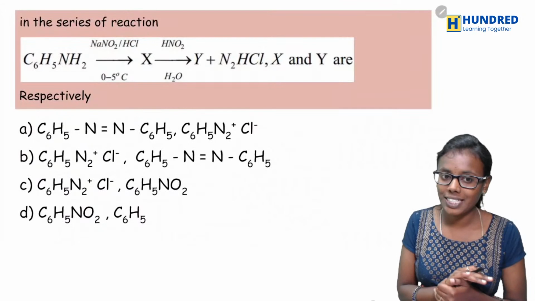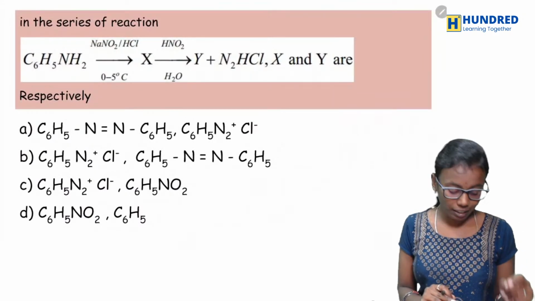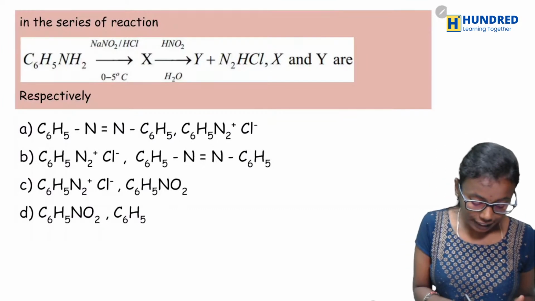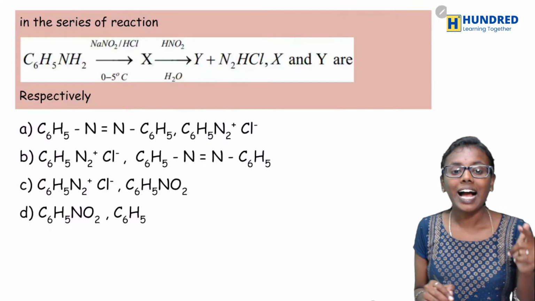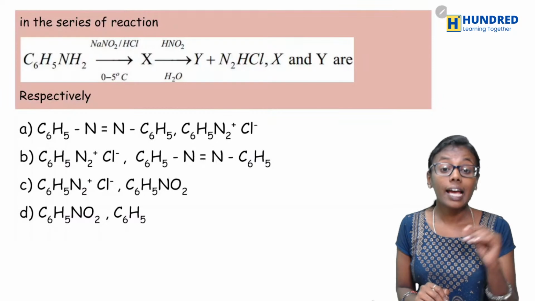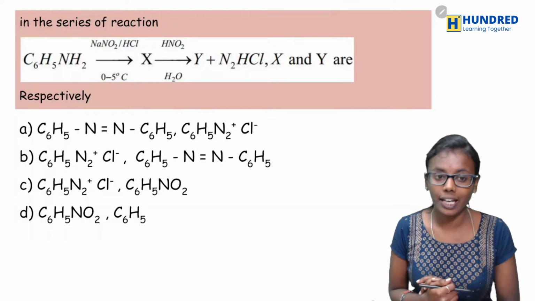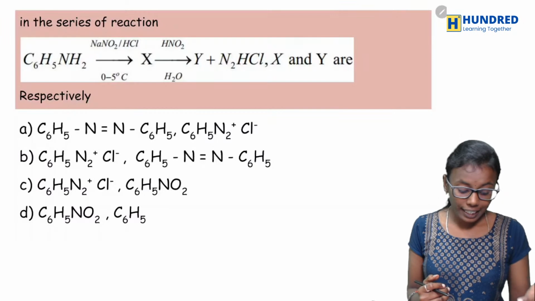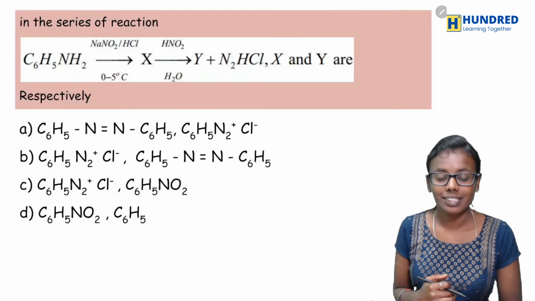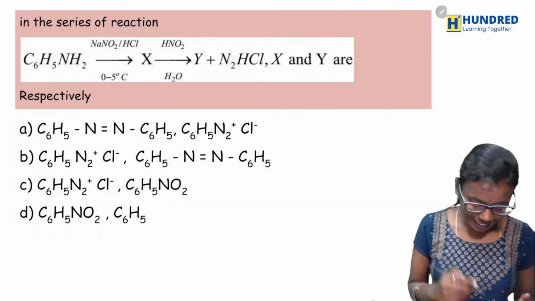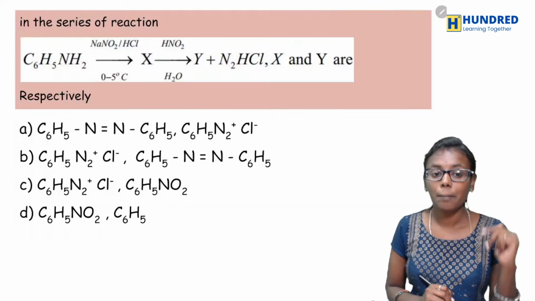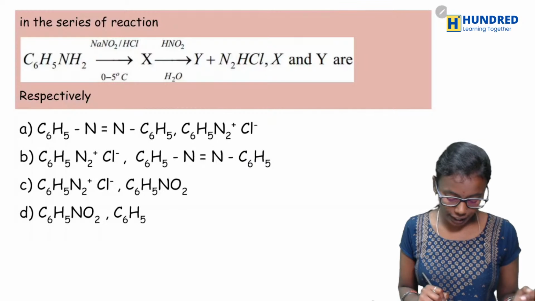And the next question is, in the series of reactions, C6H5NH2 aniline, when it reacts with NaNO2 HCl gives X, and X on reaction with HNO2 gives Y plus N2 HCl. X and Y are? So aniline on reaction with NaNO2 HCl gives benzene diazonium chloride. Now look into why.